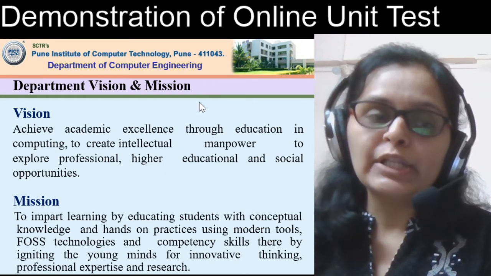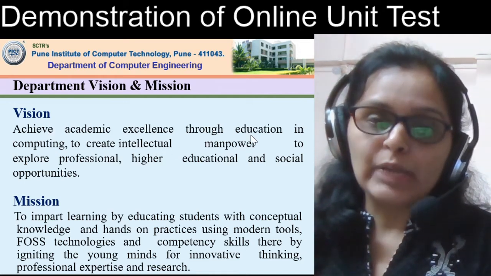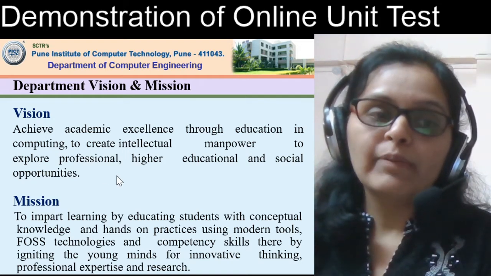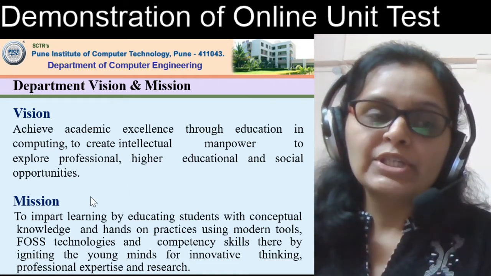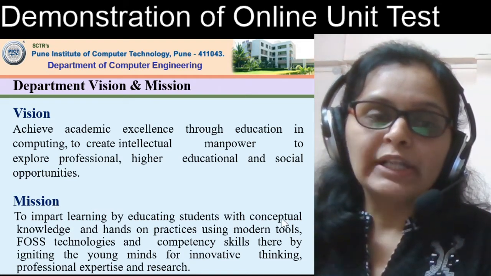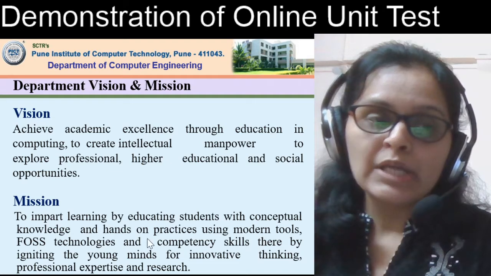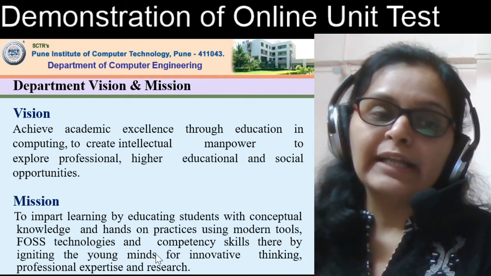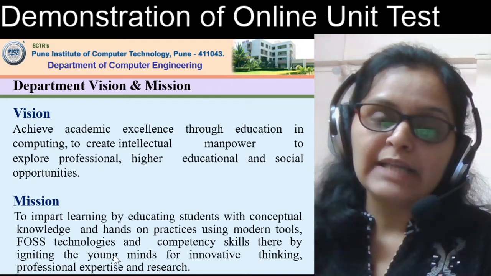Department Vision and Mission. Vision of our department is achieve academic excellence through education in computing to create intellectual manpower to explore professional, higher educational, and social opportunities. Mission for that is to impart learning by educating students with conceptual knowledge and hands-on practices using modern tools, fast technologies, and competency skills, thereby igniting the young minds for innovative thinking, professional expertise, and research.